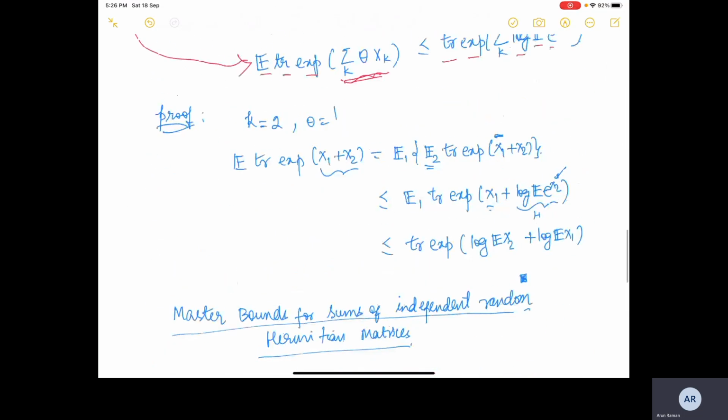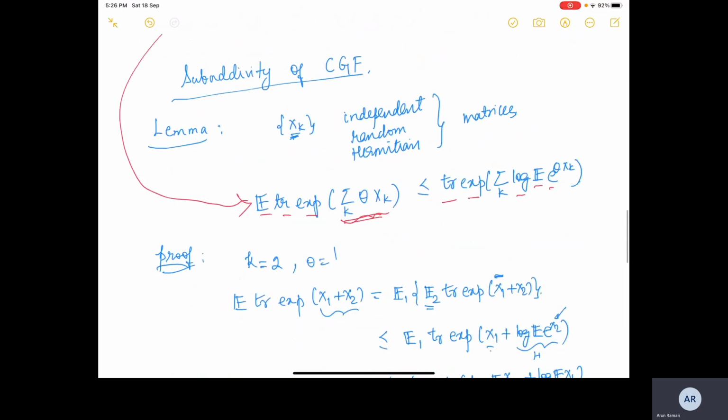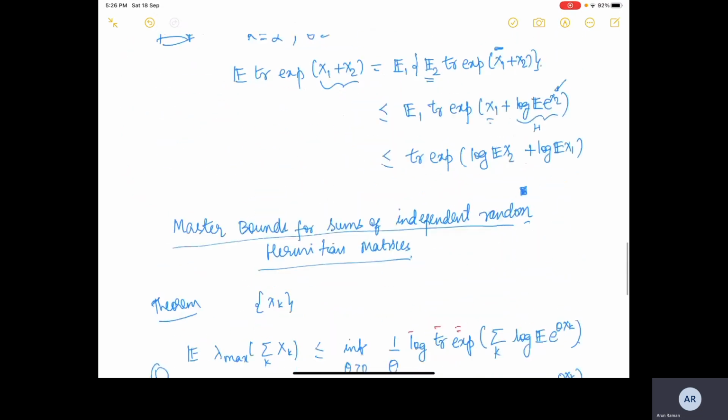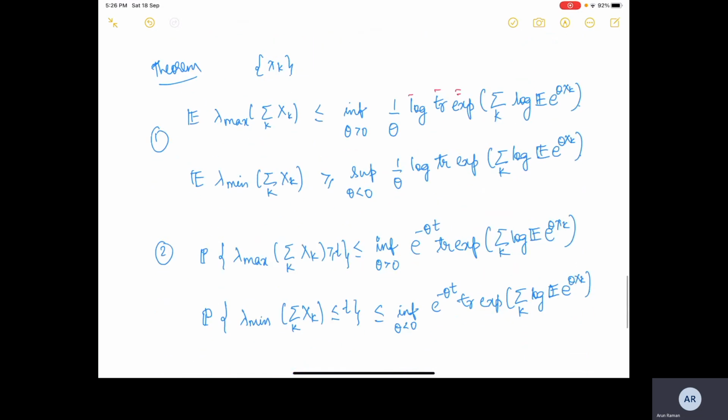Then apply the subadditivity of the cumulant generating function, and we will get the result. It is very simple algebraic manipulation, but doing it yourself and going through the process once will make you more comfortable with these bounds.